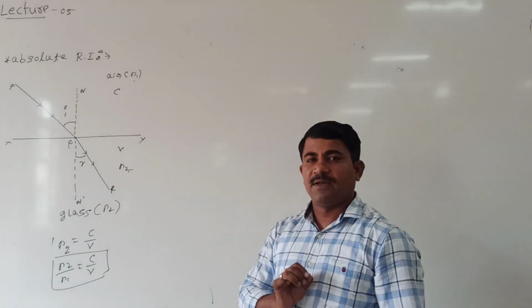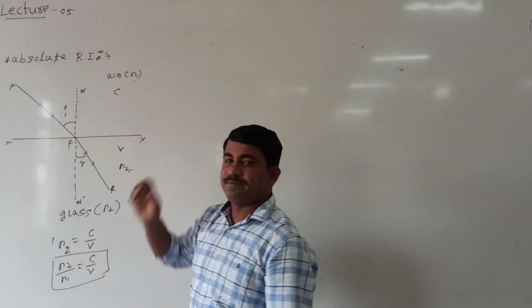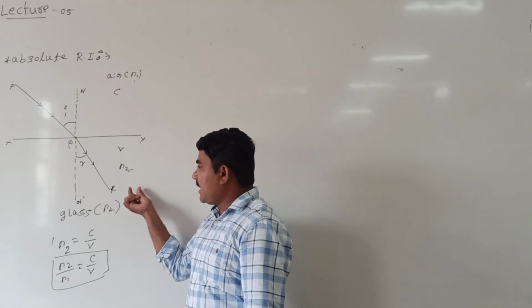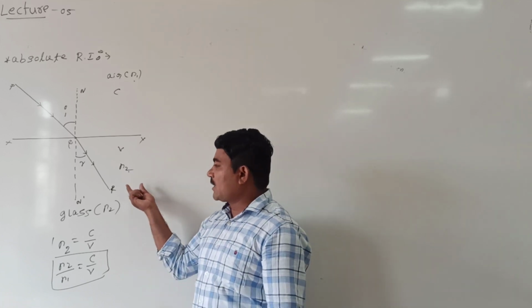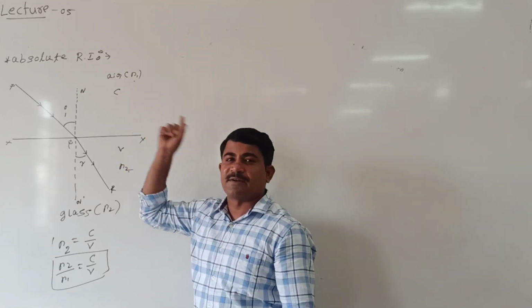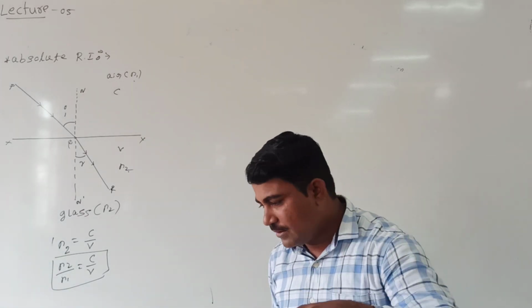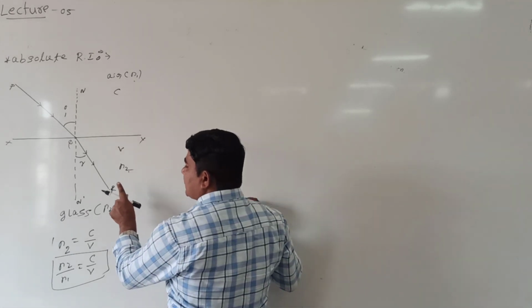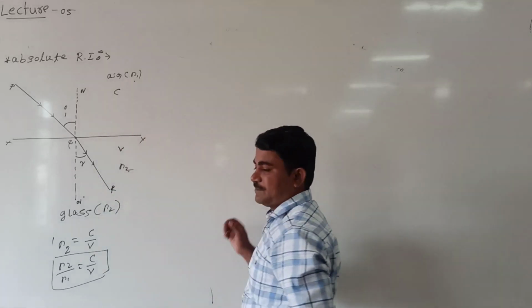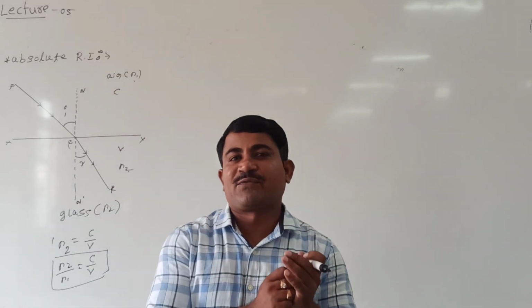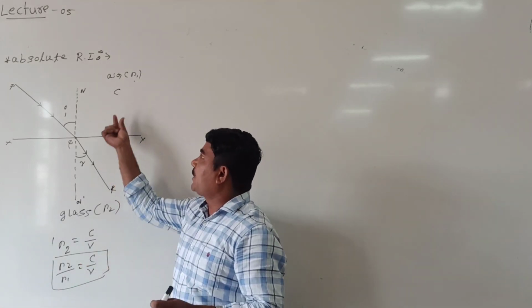Absolute refractive index means the refractive index of the second medium with respect to air or vacuum. If the second medium is glass, or water, or ether, whatever it may be, the first medium must be air or vacuum. The refractive index of the second medium with respect to air or vacuum is called the absolute refractive index.